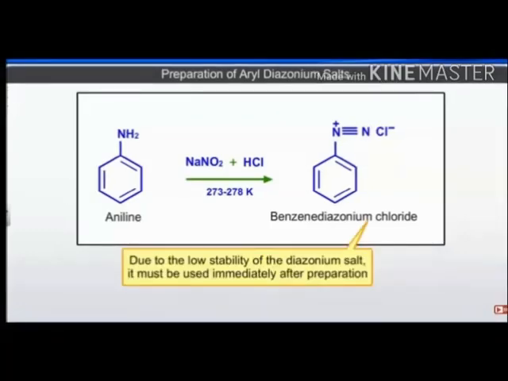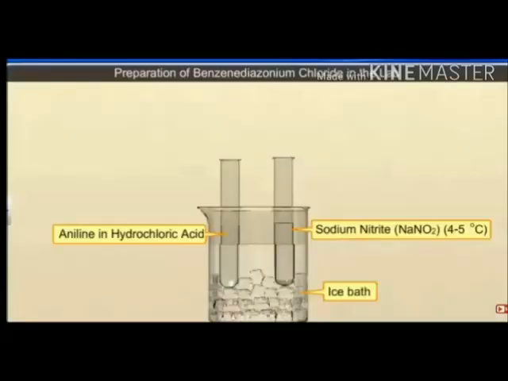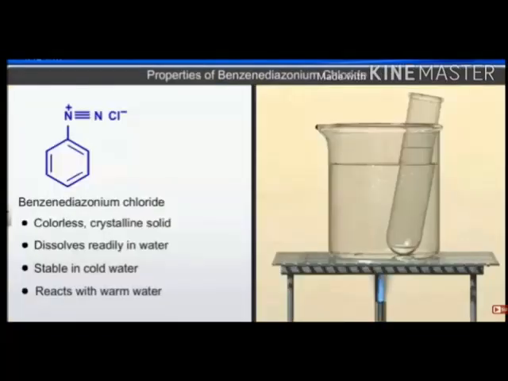Due to the instability of diazonium salts, aryl diazonium must be used immediately after preparation. As soon as it is prepared it is used, means we can prepare this only freshly, we cannot prepare it and keep it. You can see how it is prepared in the laboratory: aniline and HCl are taken in an ice bath, and sodium nitrite is added at 0 to 5 degrees Celsius temperature for the preparation of the aryl diazonium salt.